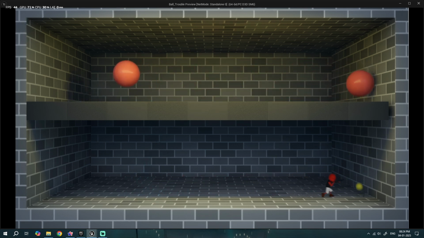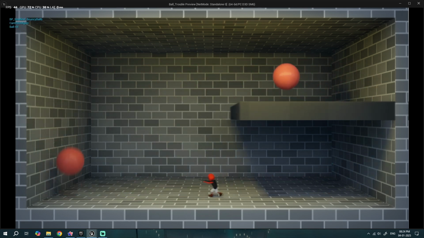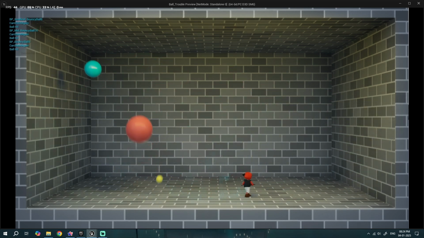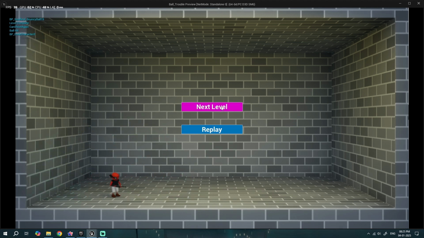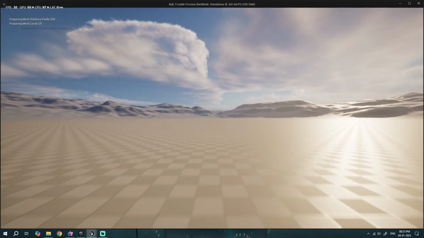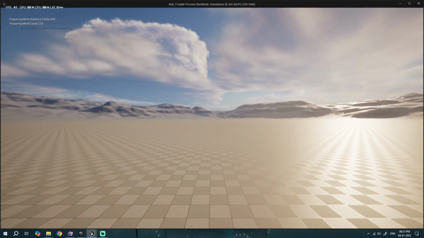I don't know if you guys can tell me why the bounciness gets reduced. I've made it really bouncy, which is why it doesn't look like it's getting reduced, but it actually gets lower and lower rather than keeping consistent bounciness. Boom, boom, and boom. And that was the final one. I think this would give an error because there is no next level. Yeah, so it just put me into this weird level. So yeah, that's all that I created.